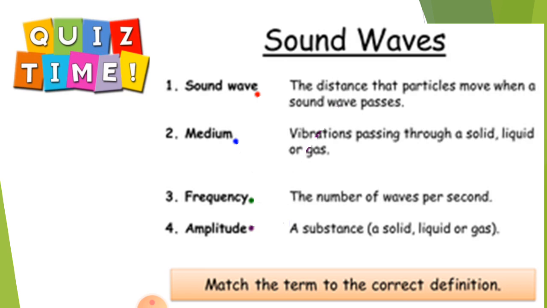Sound wave. What is a sound wave? It is the vibrations passing through a solid, liquid or a gas. Medium. Medium is the substance, which can be solid, liquid or gas, through which sounds can propagate or travel. Frequency. Frequency is the number of waves per second. And amplitude, it is the distance that particles move when a sound wave passes.